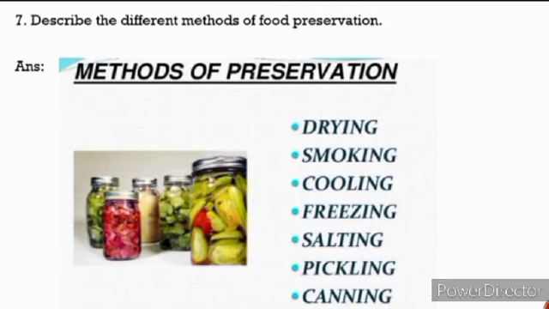Methods of preservation of food help to kill the microorganisms present in the food, or they may also stop them from growing again. Methods of preservation stop the growth of microorganisms also. There are various methods of food preservation, but we will list some of them here. Here we only have to give the list of methods of food preservation.